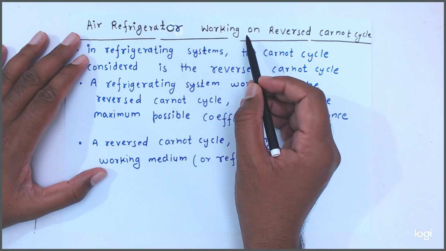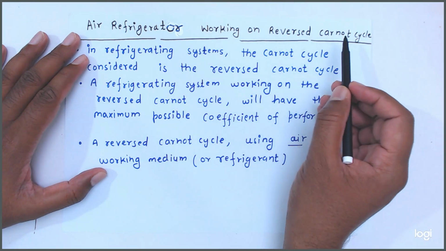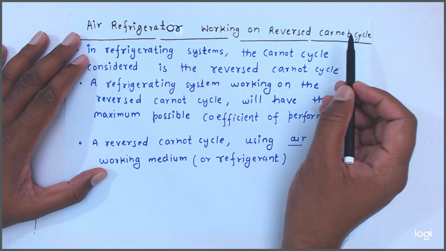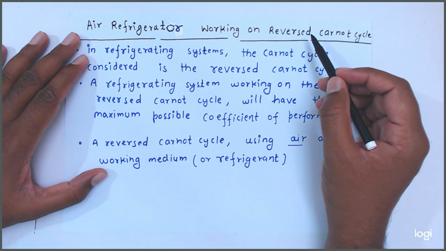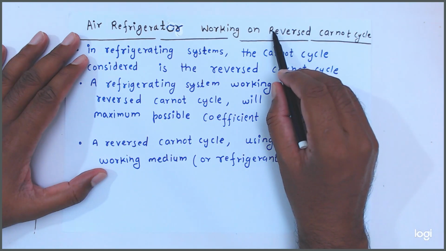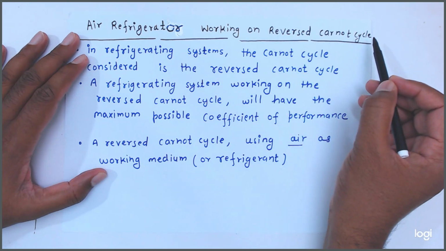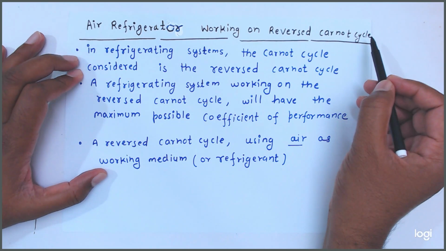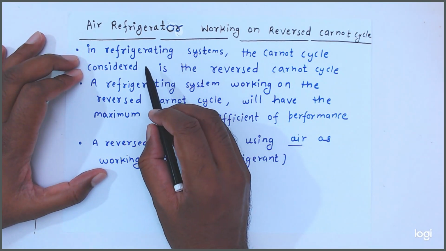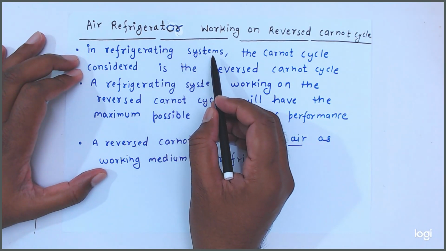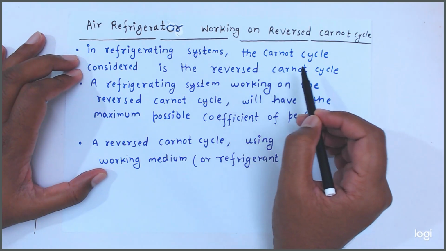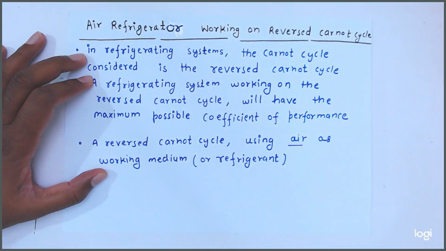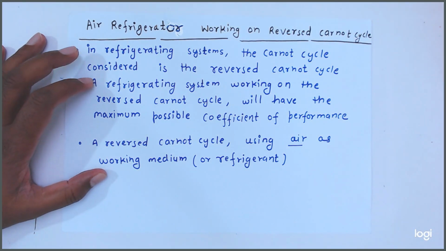Air refrigeration cycle। ओके, so whatever air refrigeration cycle is there, it is working on the reverse Carnot cycle. Okay, we know that friends, in a refrigeration system, the Carnot cycle considered is the reverse Carnot cycle. What happened friends? Whatever Carnot cycle is there,